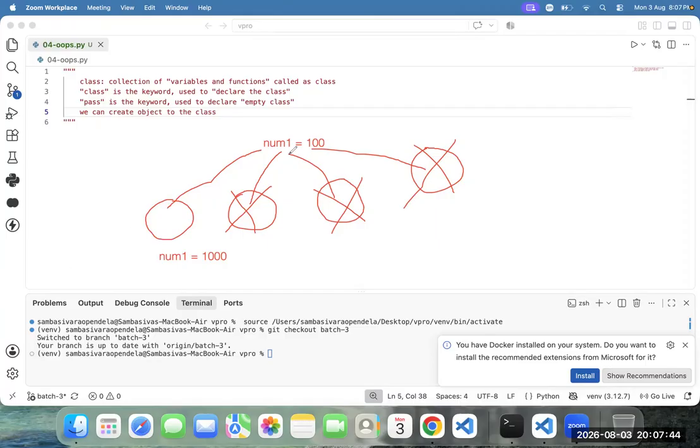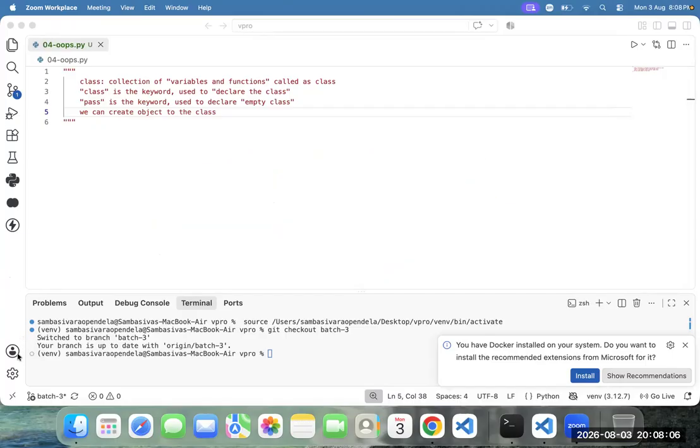For the instance, separate copies will be available or not? This is copy 1, this is copy 2, this is copy 3, and this is copy n. Number of copies are there. Copy 1 changes won't affect copy 2. Copy 2 changes won't affect copy 3, copy 4, and copy n. Then that concept we can call instance.